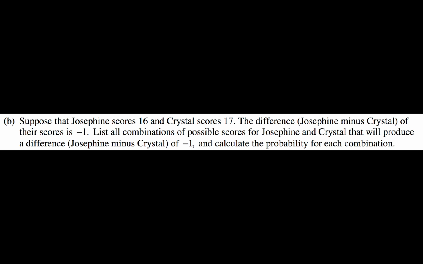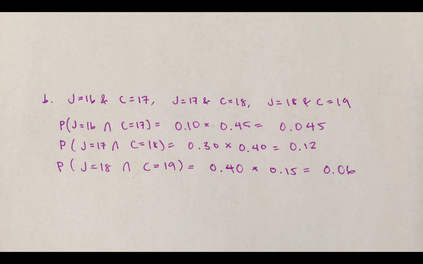B. Suppose that Josephine scores 16 and Crystal scores 17. The difference, Josephine minus Crystal, of their scores is -1. List all combinations of possible scores for Josephine and Crystal that will produce the difference, Josephine minus Crystal, of -1, and calculate the probability for each combination. So the possible combinations that we might have are Josephine getting a score of 16 and Crystal 17, Josephine 17 and Crystal 18, or Josephine 18 and Crystal 19.